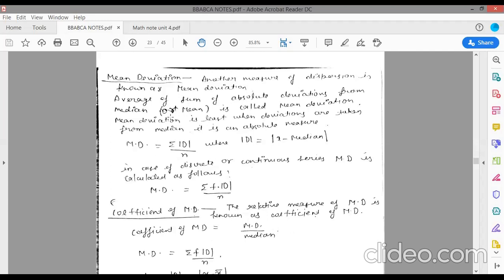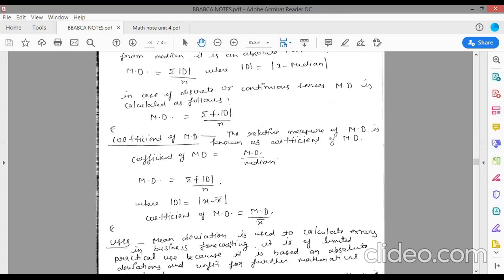Mean deviation is equal to summation of absolute deviation upon n, where absolute value of d is equal to x minus median. In case of a discrete series, that means if frequency is given, you will calculate your mean deviation by this formula: summation f into absolute value of deviation upon n. There is another, the coefficient of mean deviation.